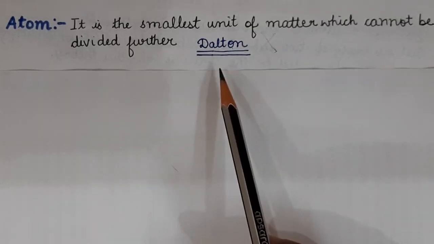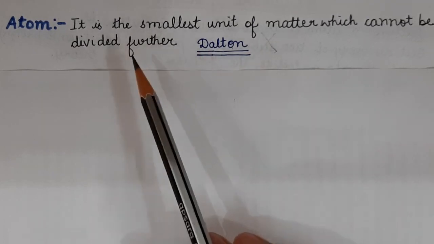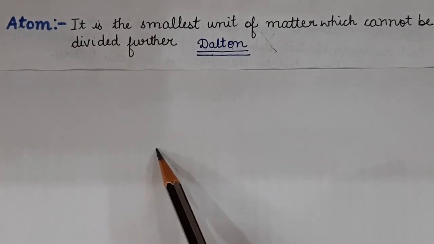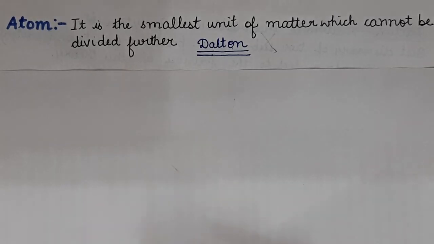Dalton said that atom is indivisible, it is indestructible. But various experiments carried out by various scientists revealed that atom is divisible into subatomic particles.